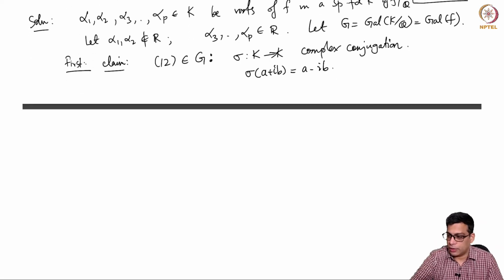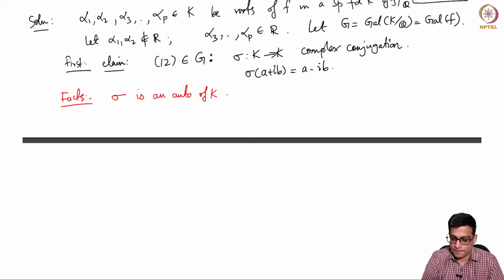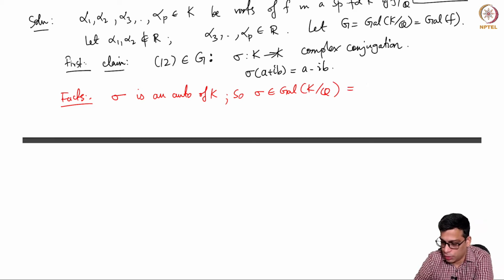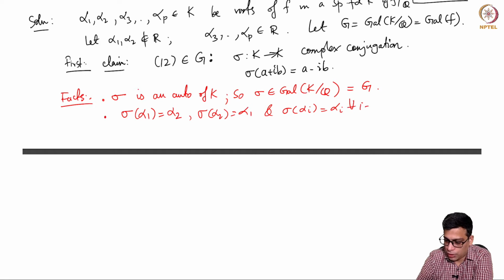Some general facts which one can show. Facts: sigma is an automorphism of K, and it of course fixes Q. Any automorphism of an extension of Q fixes Q. So it is an element of the Galois group, and also sigma of alpha 1 is alpha 2, sigma of alpha 2 is alpha 1, and sigma of alpha i equals alpha i for all i from 3 to P.